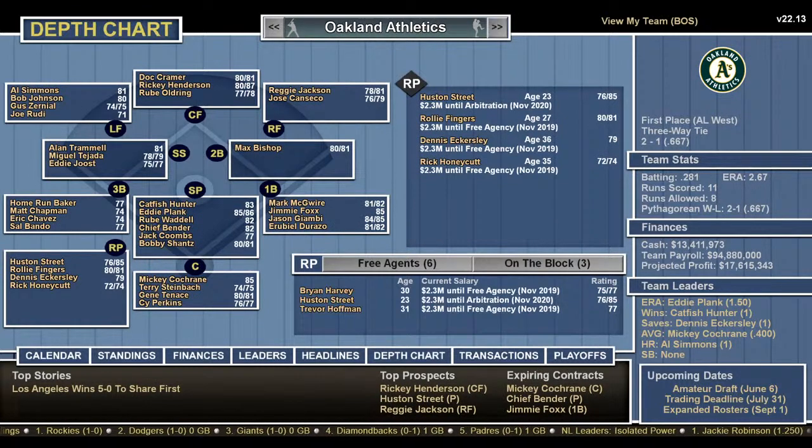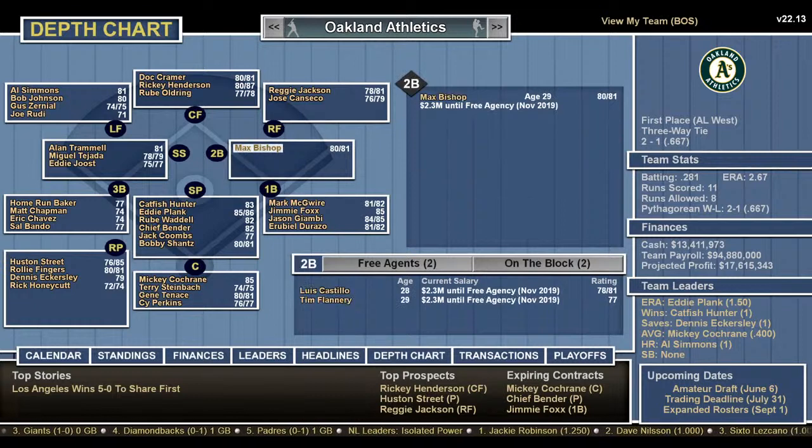One more, the Athletics. McGwire, Fox, Giambi, and Durazo at first. That's not bad at all. Behind the plate, Cochrane, Steinbach, Tettleton, and Perkins. Bishop, they never had strong second basemen. So Max Bishop, he's old school. Trammell came over in a trade. He wasn't really on the Oakland A's, but the league can trade. If I can figure out how to shut off trades, I will. Tejada and Joost. Third base, Home Run Baker, Matt Chapman, Eric Chavez, and Sal Bando.